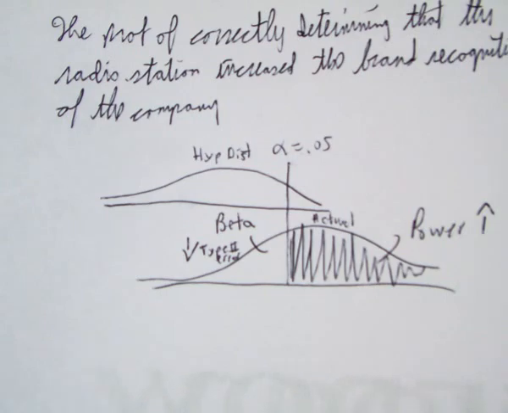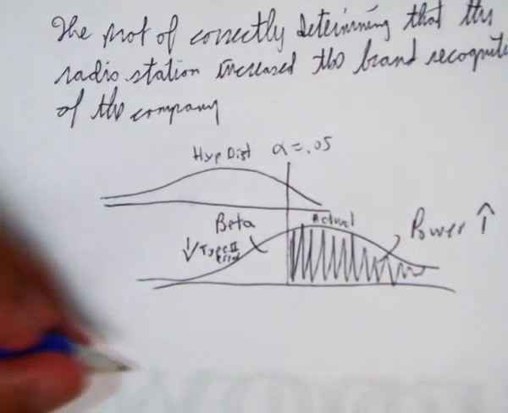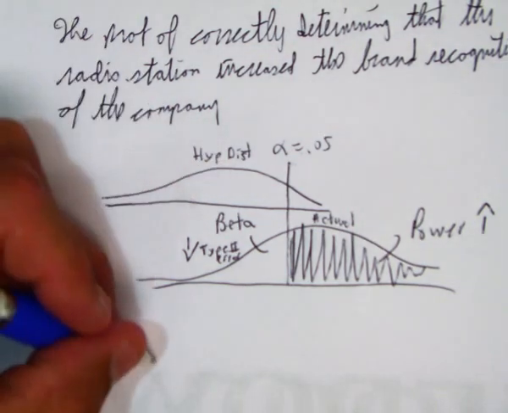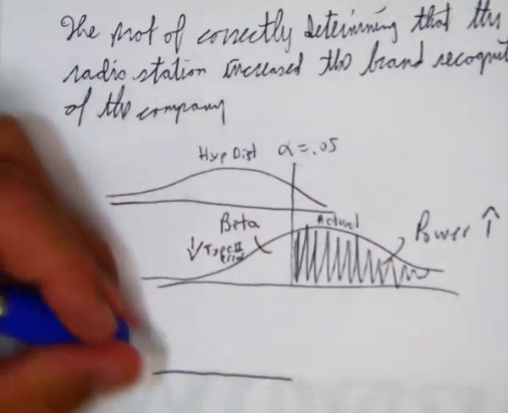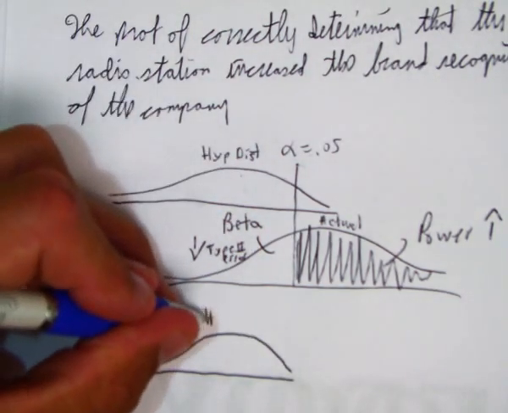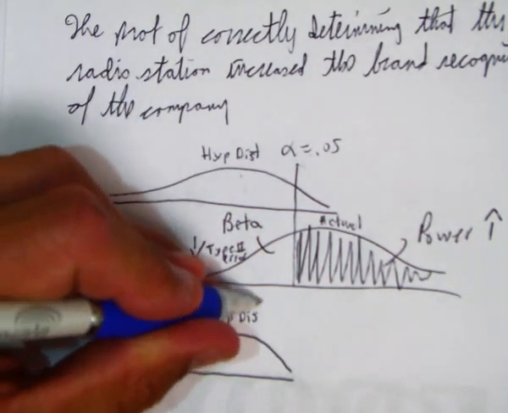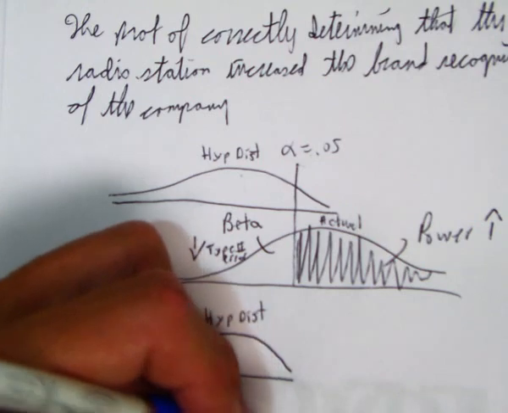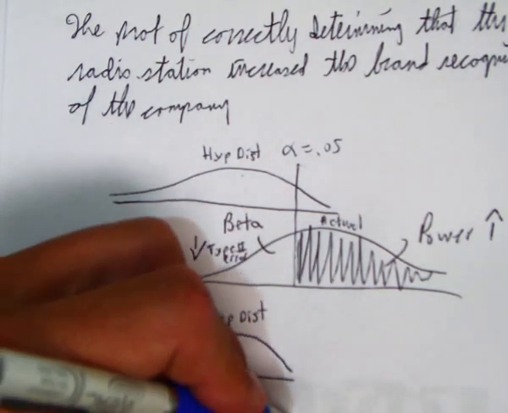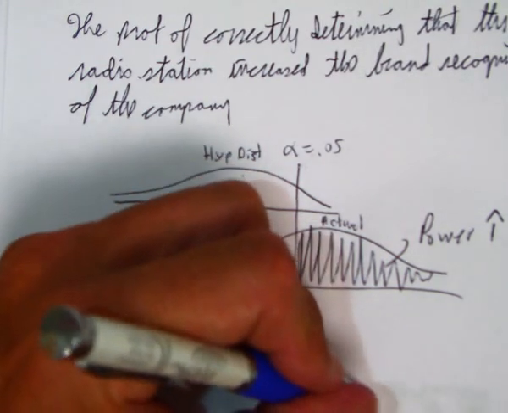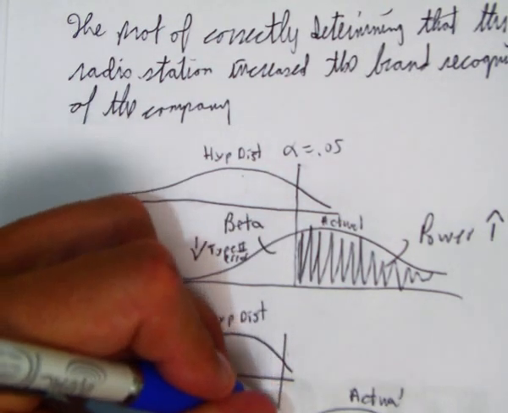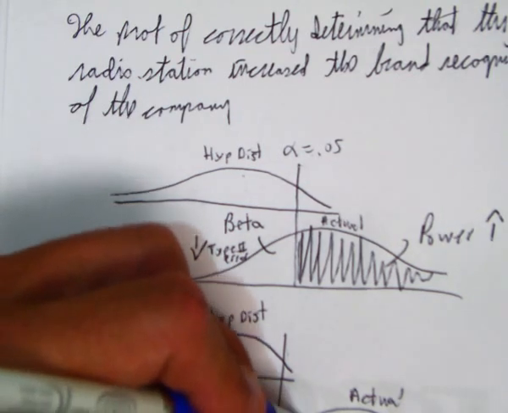But what happens when you increase sample size? Well, your variation decreases. So this is now my hypothesized distribution, and this is now my actual distribution, and I'm going to still do alpha as 0.05.